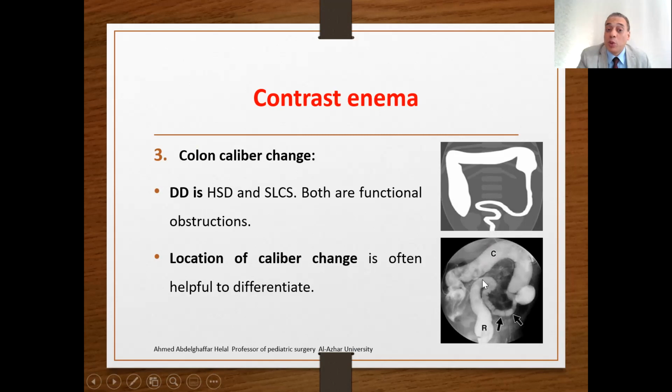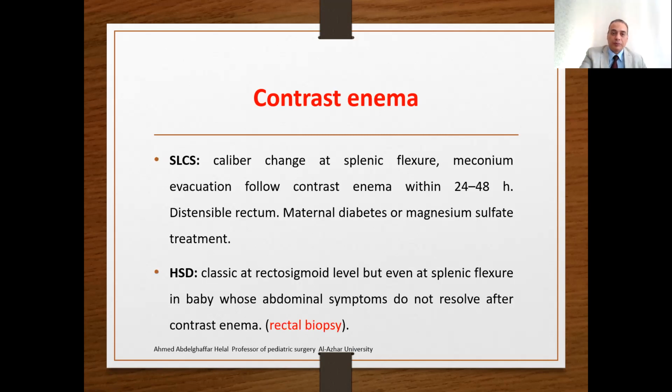In such cases of small left colon syndrome, the rectum appears dilated, and usually the dilatation of the colon starts at the splenic flexure. In Hirschsprung, the change classically is at the rectosigmoid. However, overlap is sometimes present. So this is described as a finding of colon caliber change. In small left colon syndrome, the caliber change is usually at the splenic flexure, and meconium evacuation usually follows the contrast within 24 to 48 hours. In Hirschsprung, classically at the rectosigmoid; however, rectal biopsy is the only diagnostic investigation.